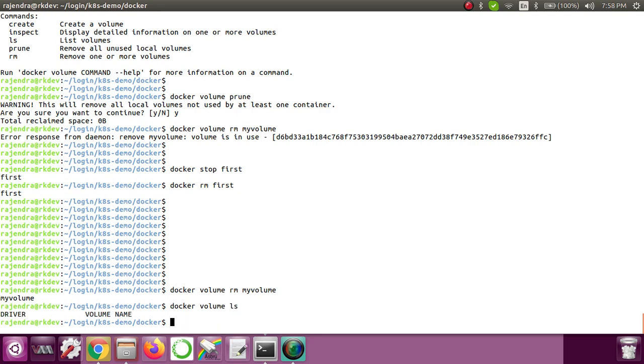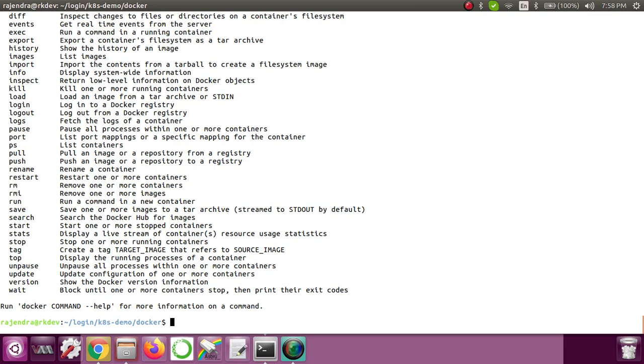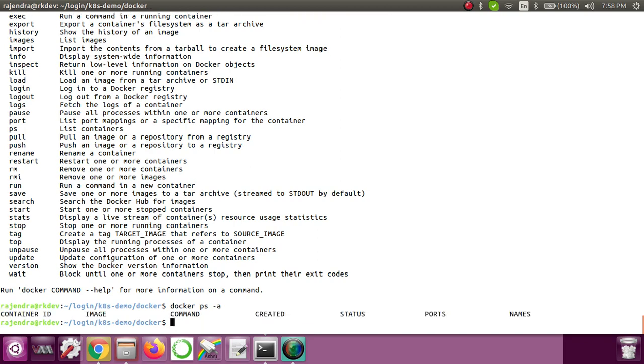Now there is another way that we discussed: without even creating a volume, you can still mount the host machine path to the container. So let's see first how we can do that. Right now there is no container running. Sorry, docker ps -a. Okay, there is no container running.